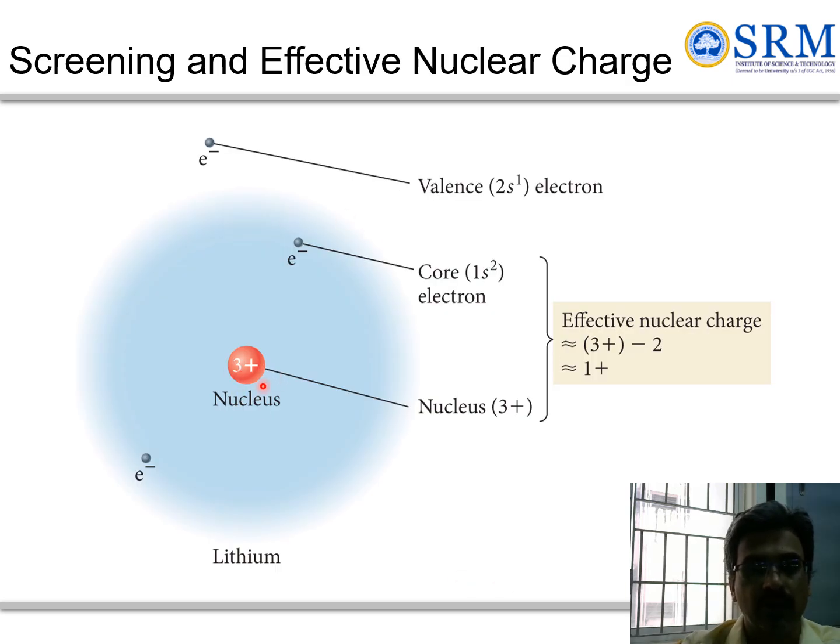For example, in the case of lithium, you have three positive charges and three electrons. The core electrons are two, and the outermost is one. So what is the effective nuclear charge on lithium? Three positive charges minus the shielding constant, because these two are shielding the outermost electron. So 3 minus 2 is 1.